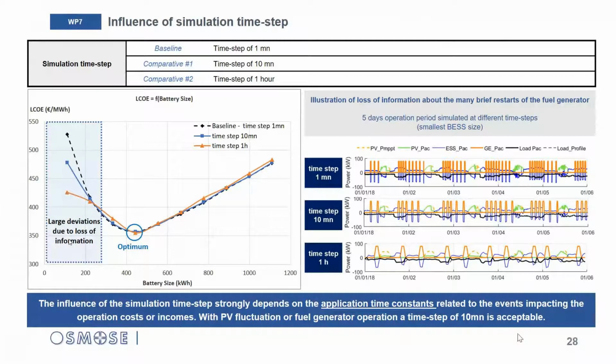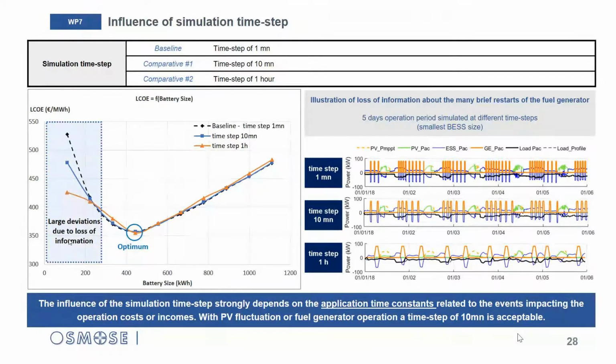So for determining the correct time step, you have to think about the events that have an impact on the incomes or expenses. For example, if you take a grid frequency regulation, if you are paid for this service and you count the events during a day, for example, if you have 20 regulations during a day, it's very important not to lose the information about these events, which are of very short duration.